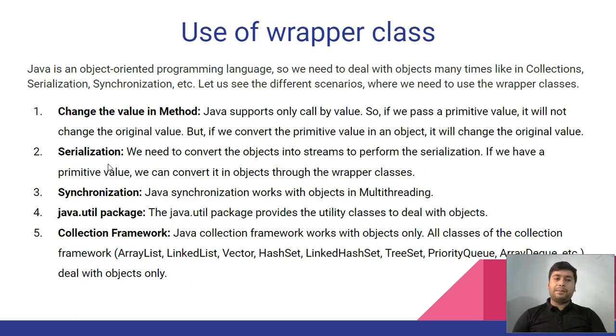The second use of wrapper classes is serialization. We need to convert the object into a stream. Just before this I taught you what input output streams are. In serialization we have to convert our object into stream format. If you have a primitive value, we can convert it into an object through the wrapper classes and then do the operations on it. So this is the second use, in serialization.